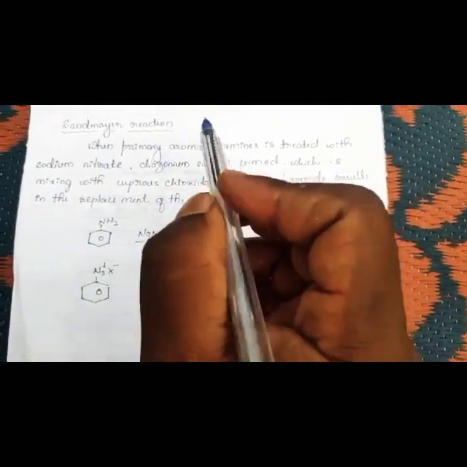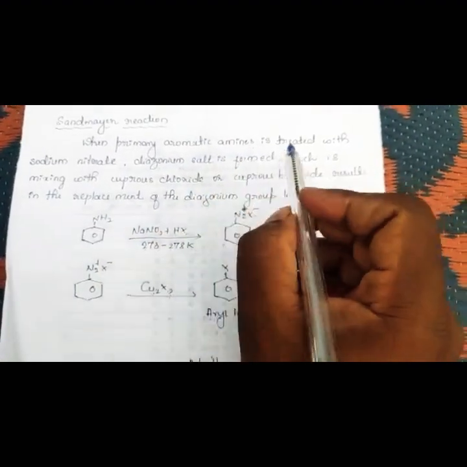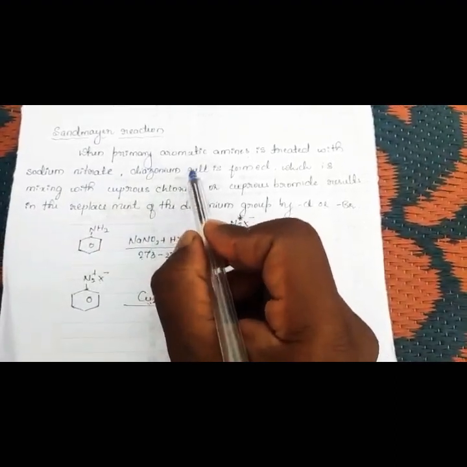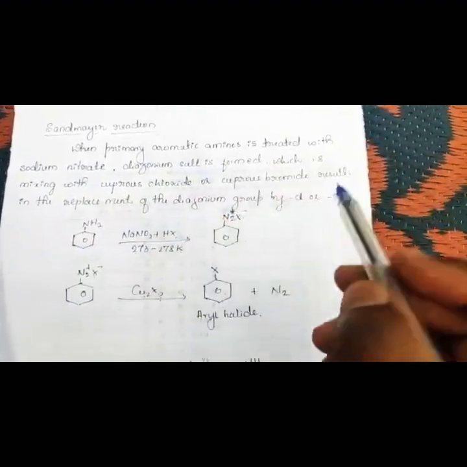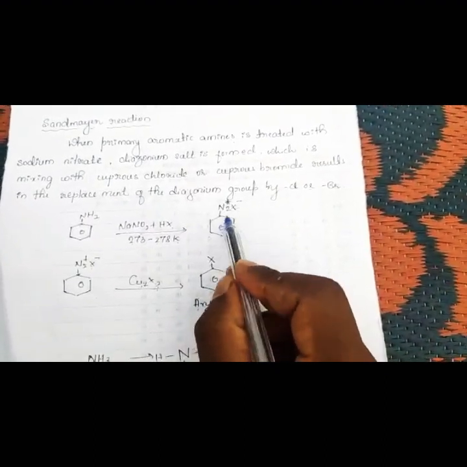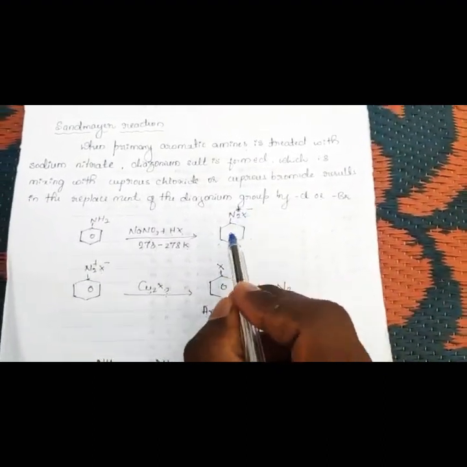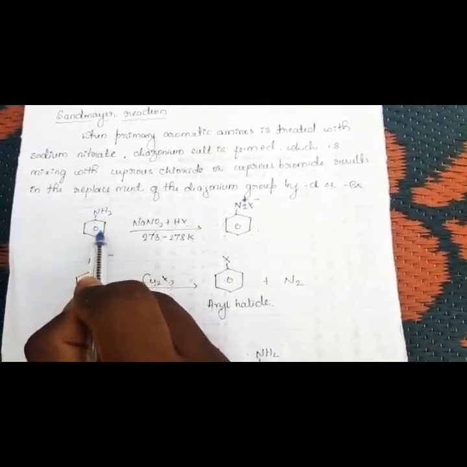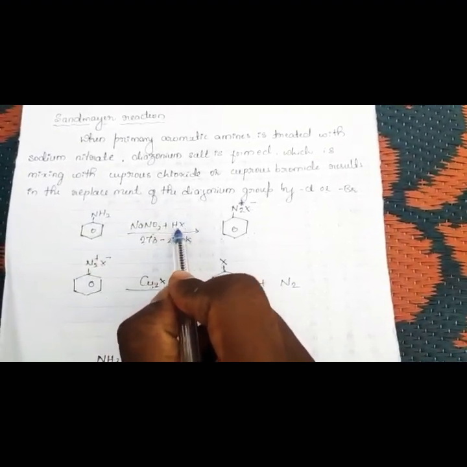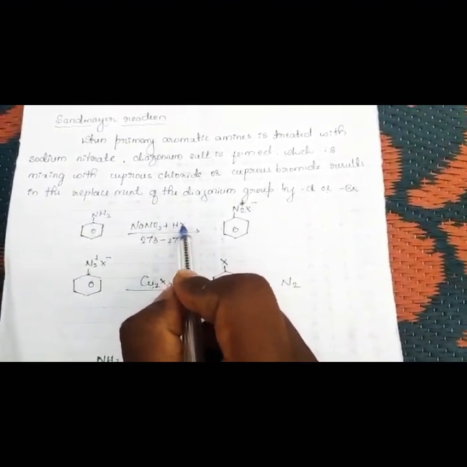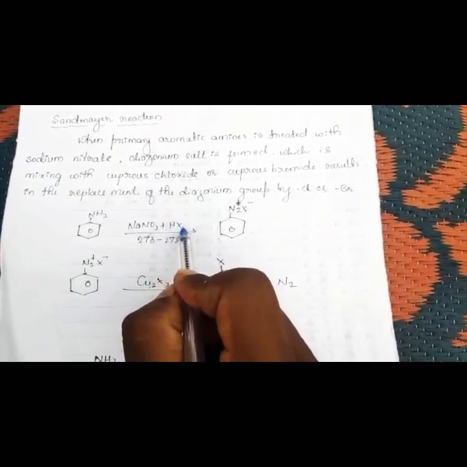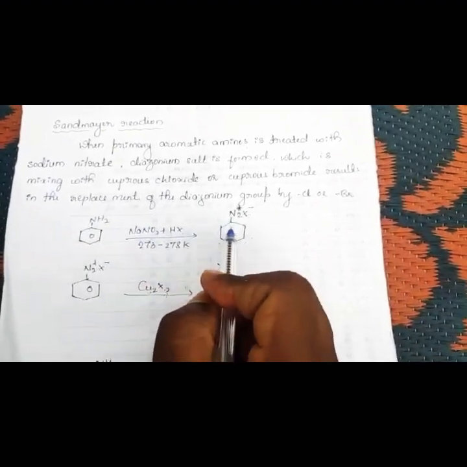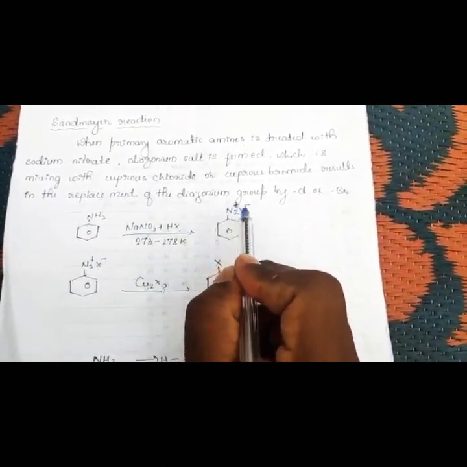When this primary aromatic amine is treated with sodium nitrite, there is a formation of benzene diazonium salt. So this is the primary amine, dissolved in a mineral acid. The acid may be HBr or HCl. It is treated with sodium nitrite, and then there is a formation of benzene diazonium salt.